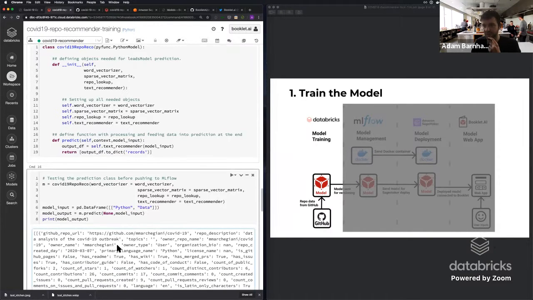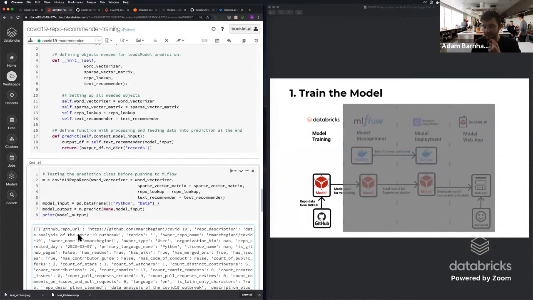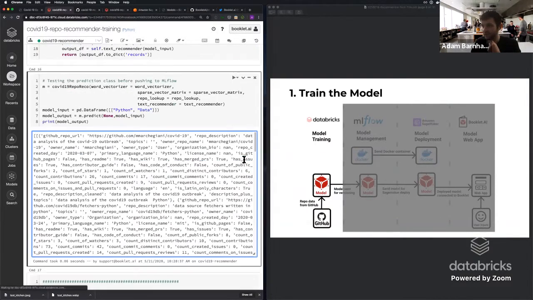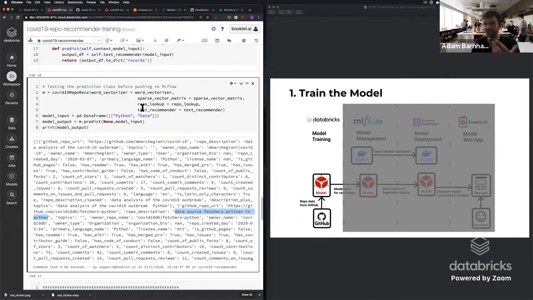Once we run this, we can see that when we ran Python and data, it's now returning an easy to understand output. The first repository that we're looking at is a data analysis of the COVID-19 outbreak. The next one is a data source fetcher written in Python, right? So this really makes sense from a Python and data perspective. And the reason this is working is because it's finding the vector of the inputted structure, matching it up to all of the other potential vectors that exist, and finding the most similar, sorting them and outputting them.